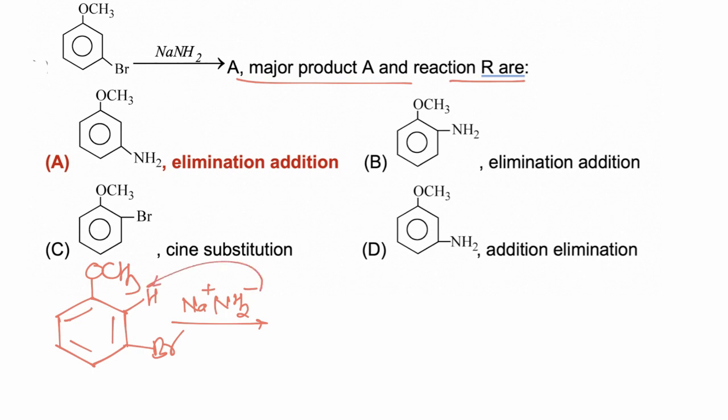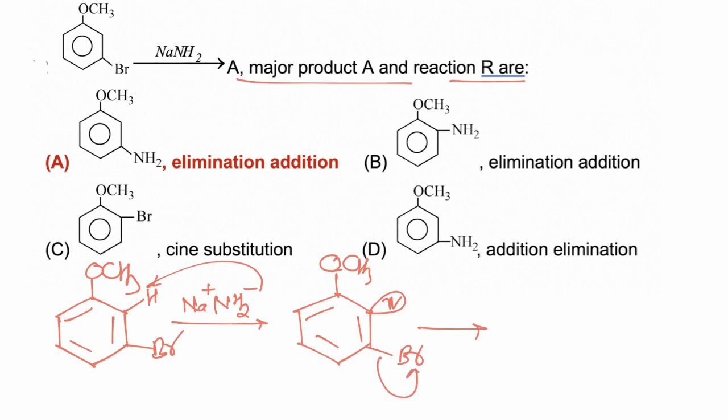So after removal of the H positive ion, it is converted to a carbanion. So now an intermediate with Br, NH2 negative and OCH3 is formed. Now Br is eliminated and the lone pair is shifted to the carbon between the carbon atoms. So we get a benzyne intermediate.